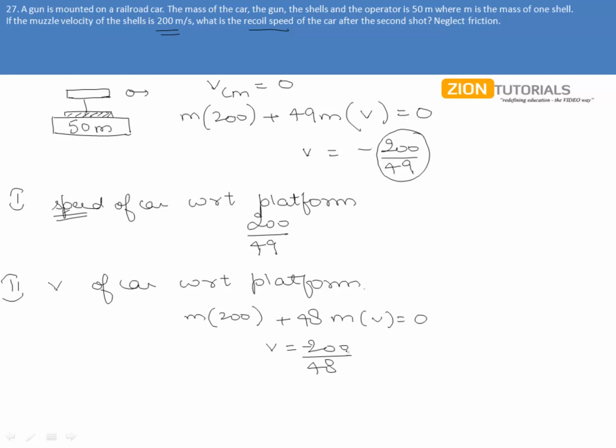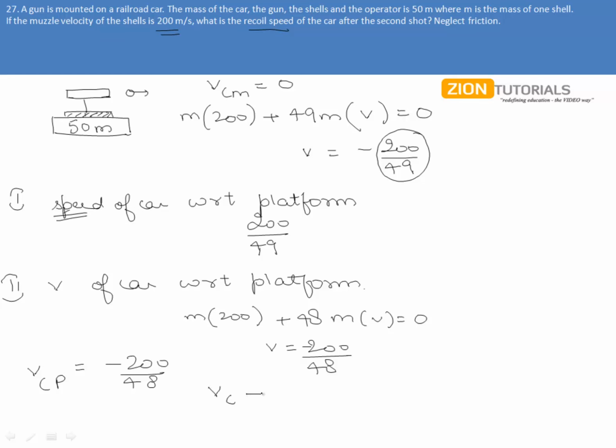This means that with respect to platform, this car is moving to the left with velocity minus 200 by 48, but that is already moving with a velocity of 200 by 49 to the left. Right? Now, velocity of car with respect to platform is minus 200 by 48.